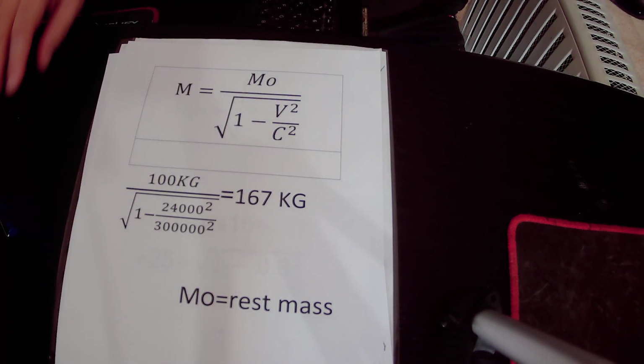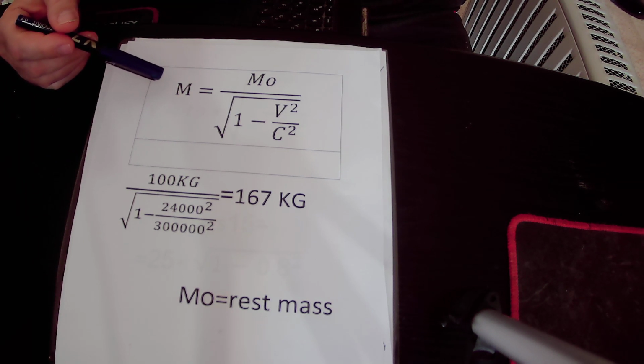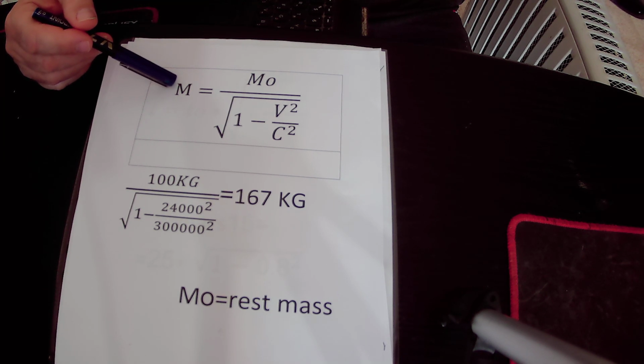Okay, first of all I will explain the equation. M is the mass of the object when he travels at very high speed, close to the speed of light.